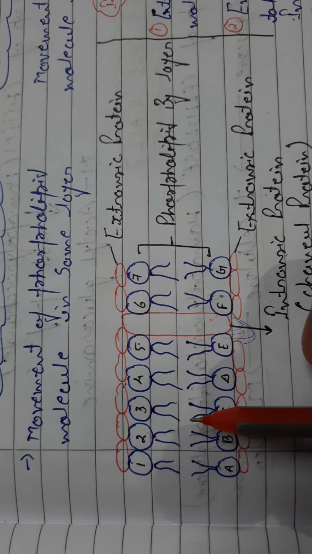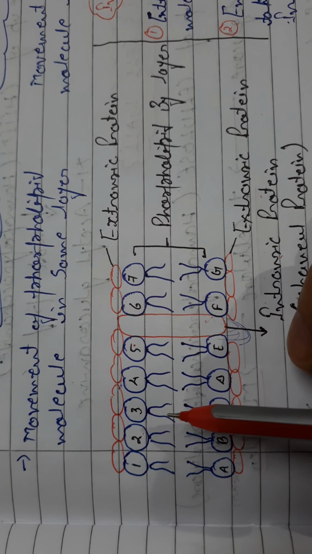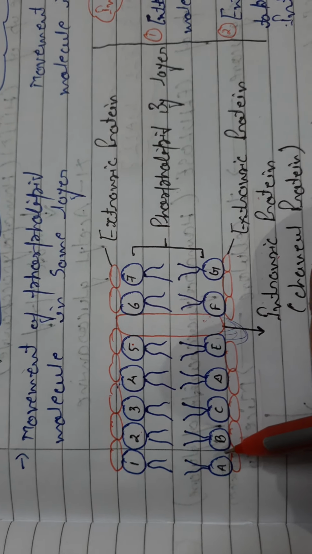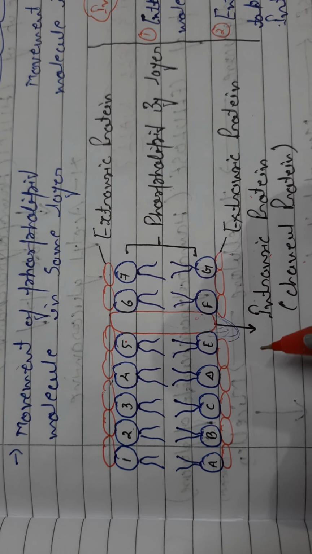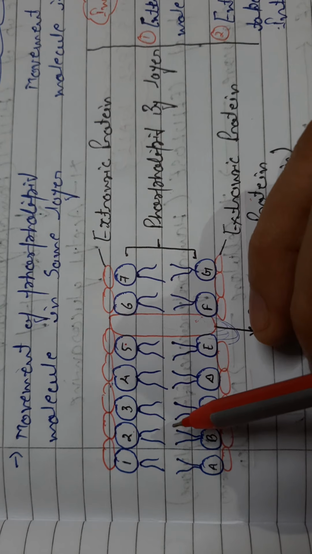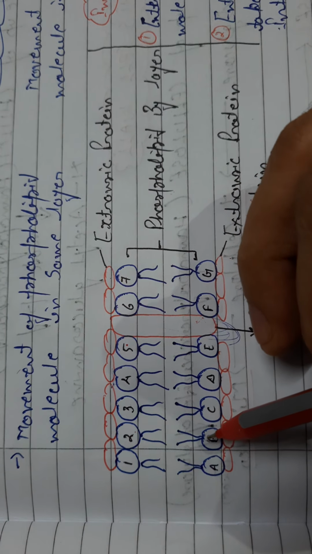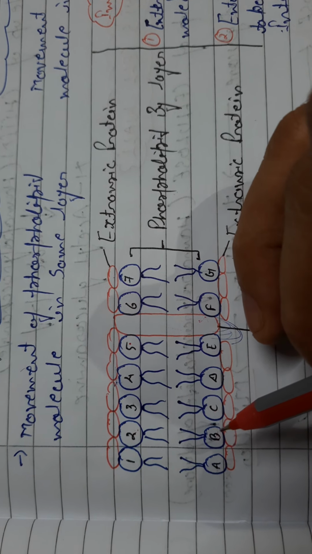Another type of movement is known as flip-flop movement, and this movement of the phospholipid molecules is found in different layers. For example, the different layer is represented by A, B, C, D. These are the phospholipid molecules till G. So what is flip-flop movement? Flip-flop movement means this 2 can settle here and this B can settle in the place of 2.